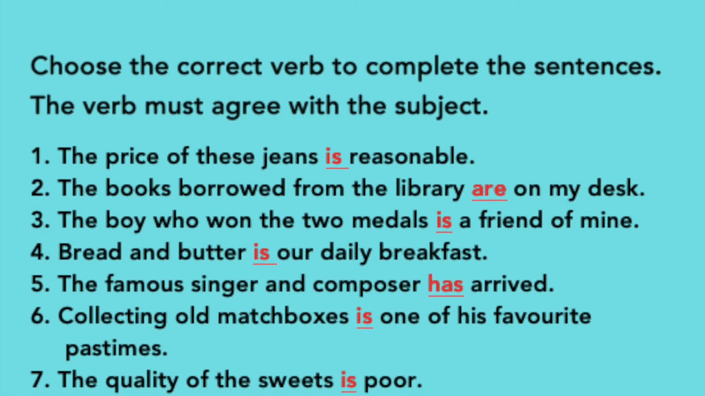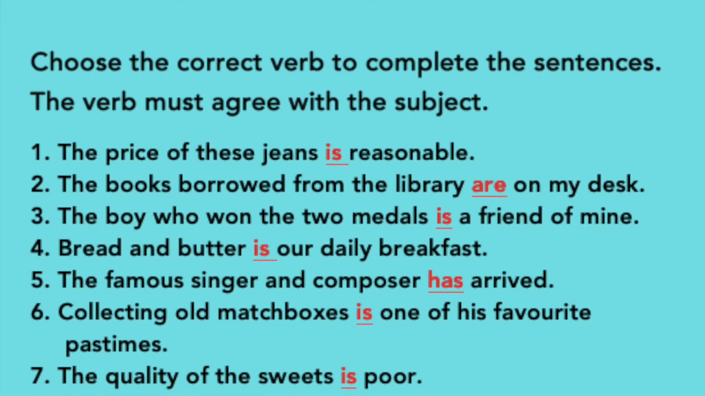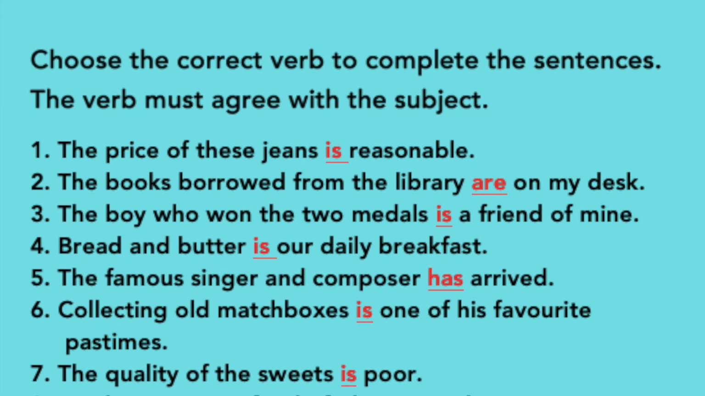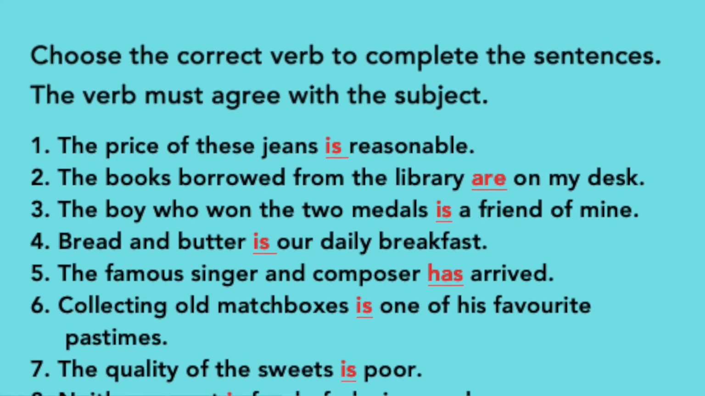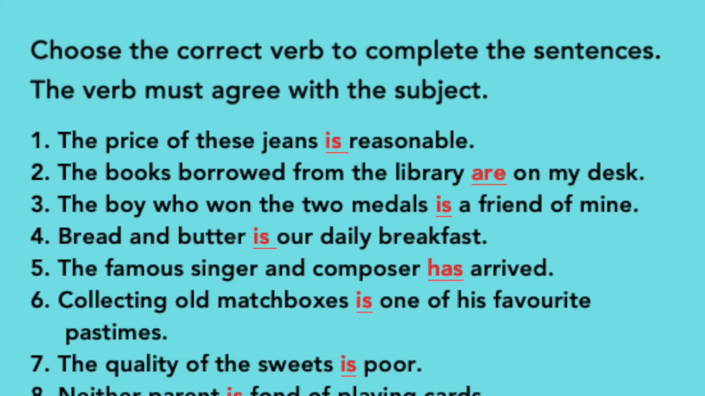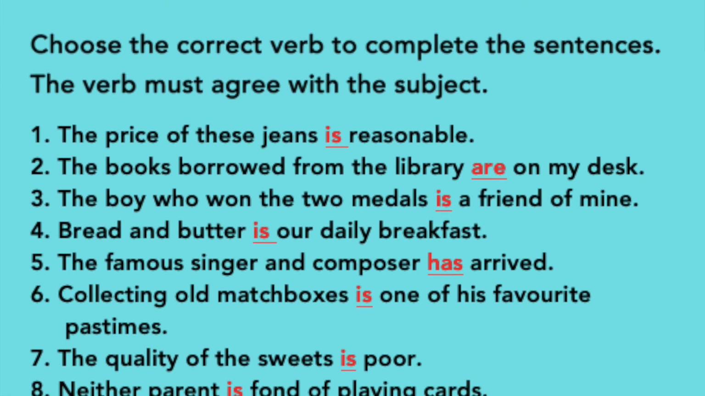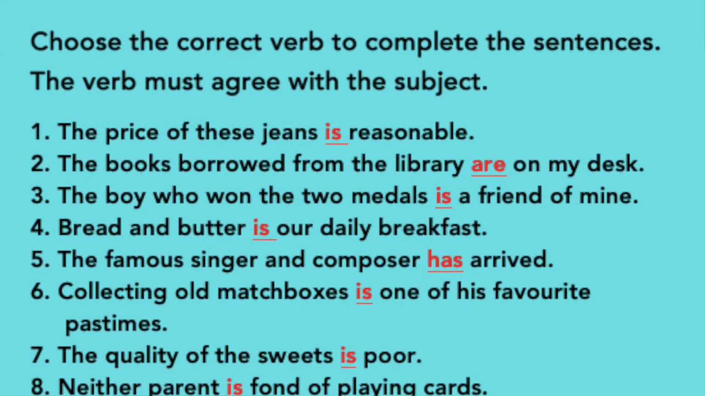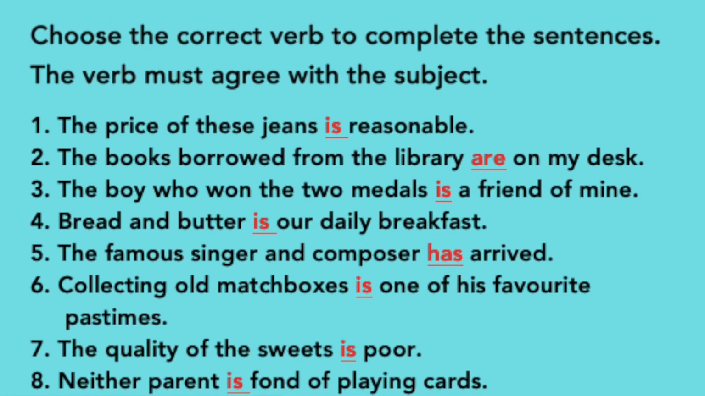Okay. See the third one. The boy who won the 2 medals is a friend of mine. Why? Because the subject is boy, not 2 medals. Fourth one. Bread and butter is our daily breakfast. It refers to a food, and also it's a compound noun. It's a compound subject, so we have to use is here. It refers to one food.